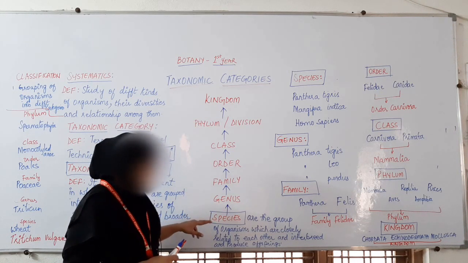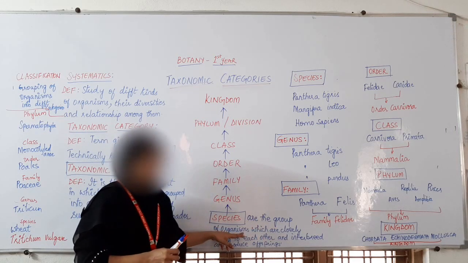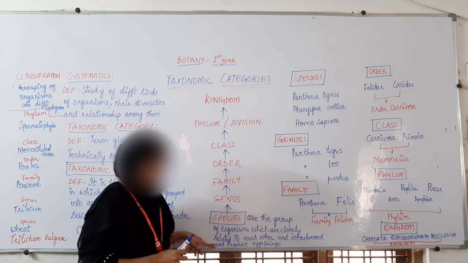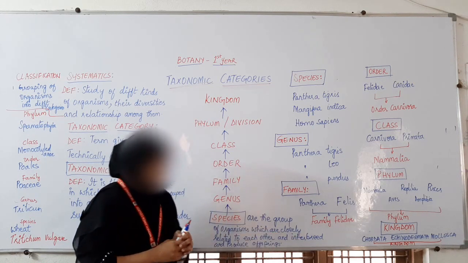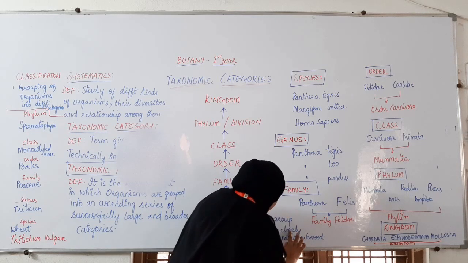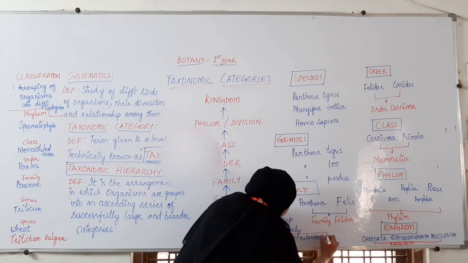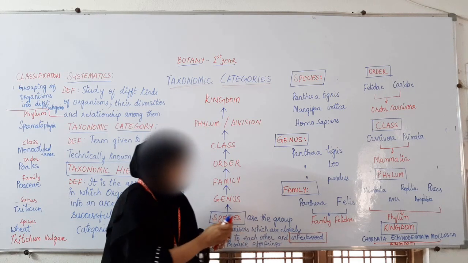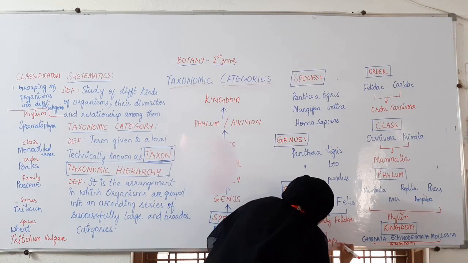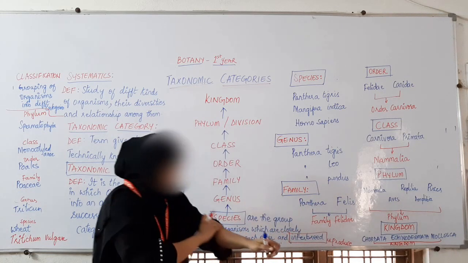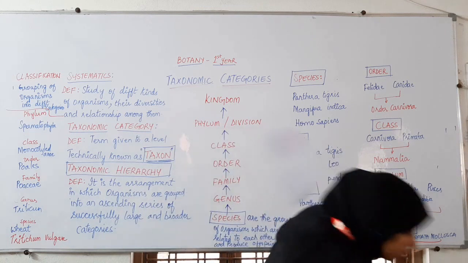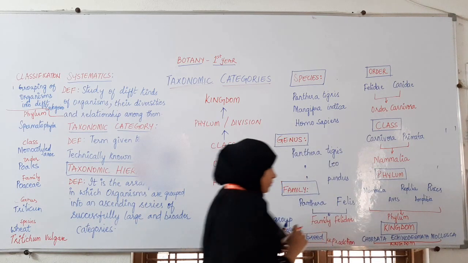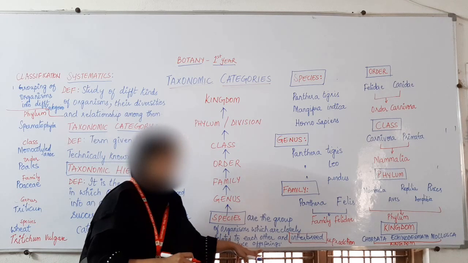So the definition of species: the group of organisms which are closely related to each other and interbreed, in the sense that they can undergo the process of reproduction, and after that they will be producing offspring.